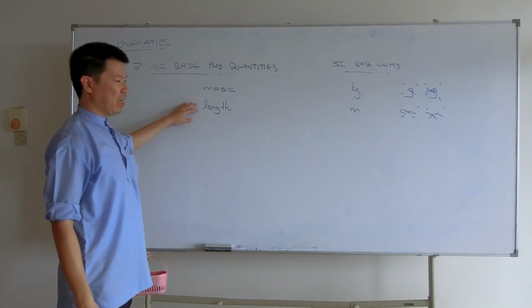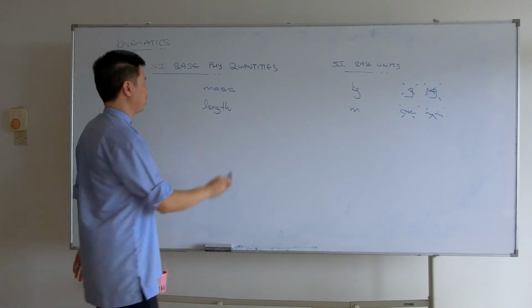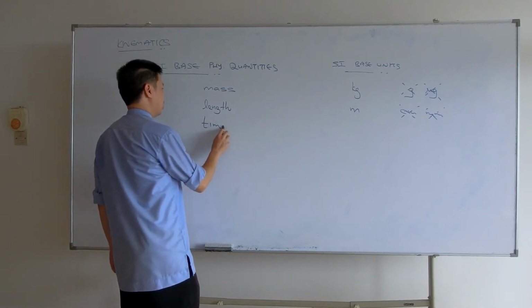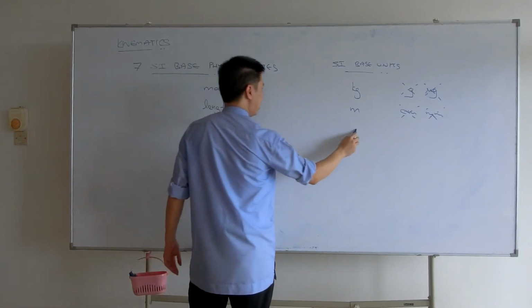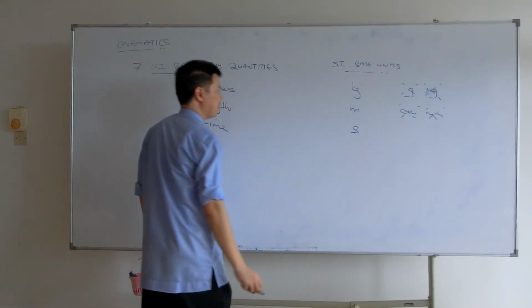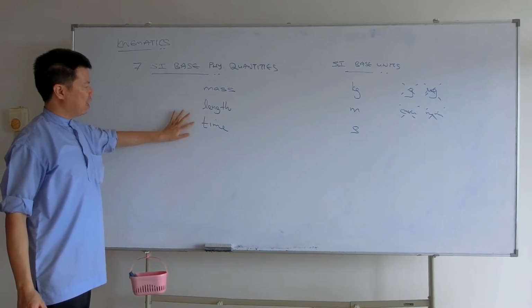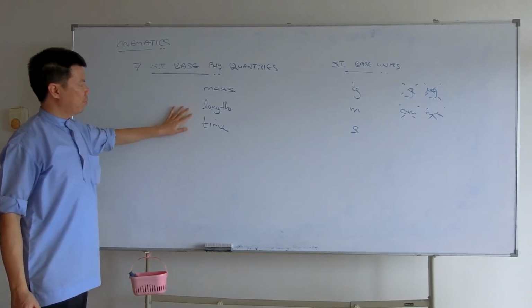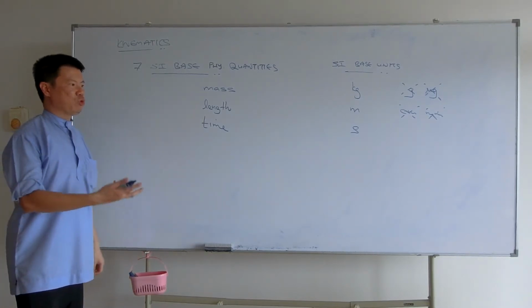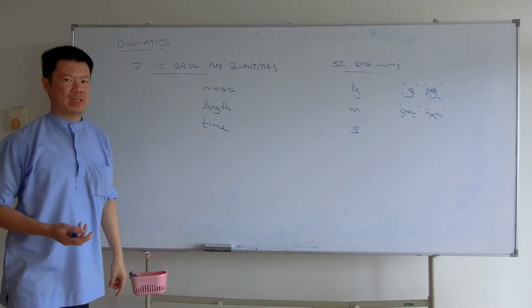So, what does a 4D object mean? It means it has 3 dimensions plus time. So here we go. Time in seconds. Okay? So this is quite easy to remember. Mass, length, time. Literally describing a 4D object.